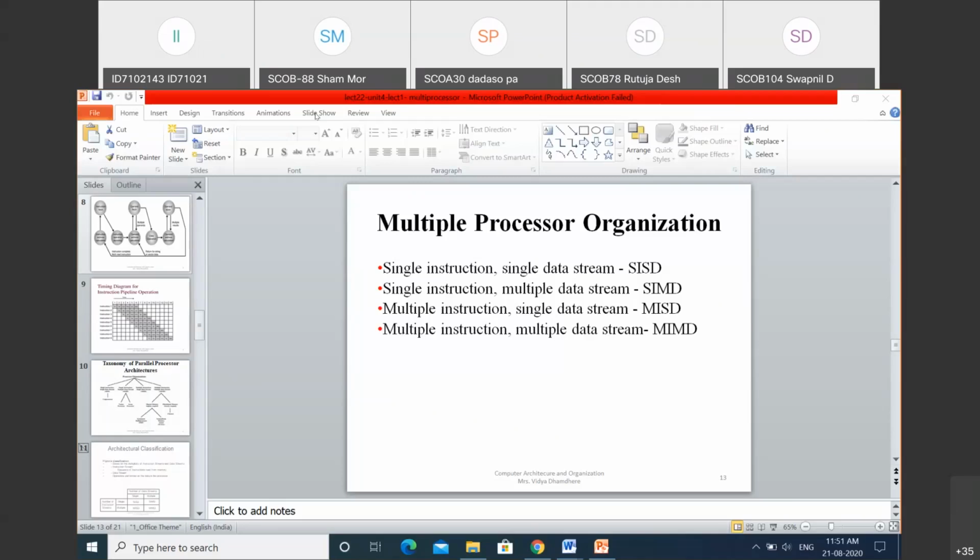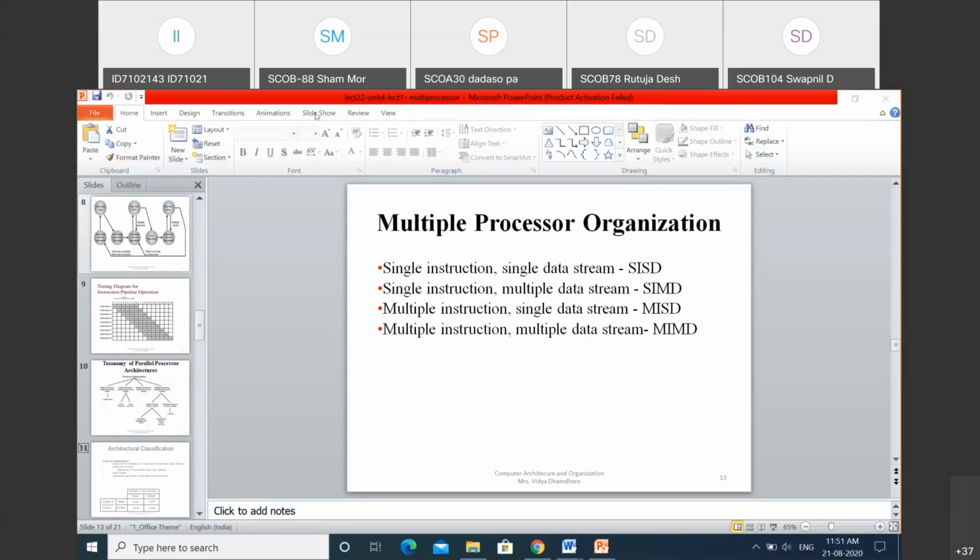As I said, in SIMD architecture a single instruction is given and multiple data streams are generated. It is used very rarely, and practically, if you want to implement an application, it is not used here.